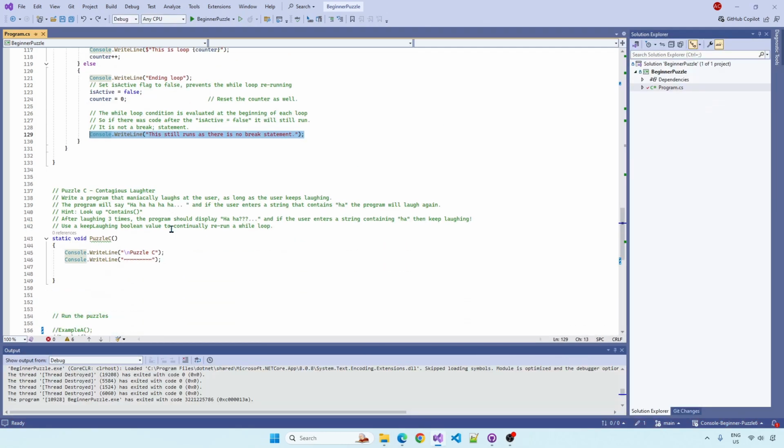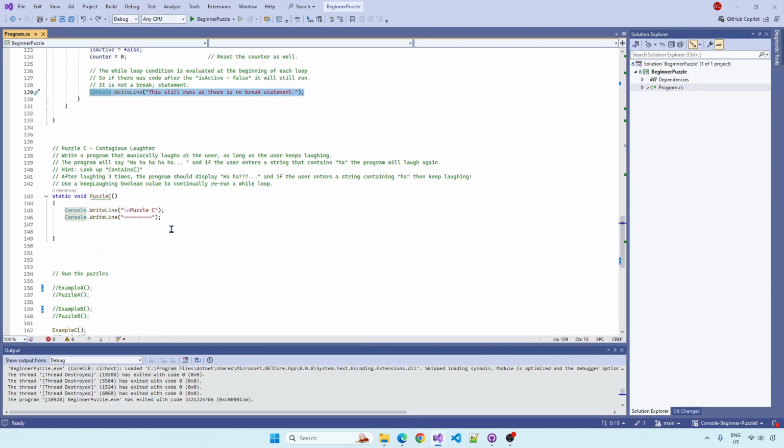Anyway. Puzzle C, contagious laughter. We're going to make a crazy program that maniacally laughs at you. So the program is going to start off saying ha ha ha ha, and it's going to prompt us to also go ha ha ha, and then as long as our input contains ha, it's going to keep laughing again.